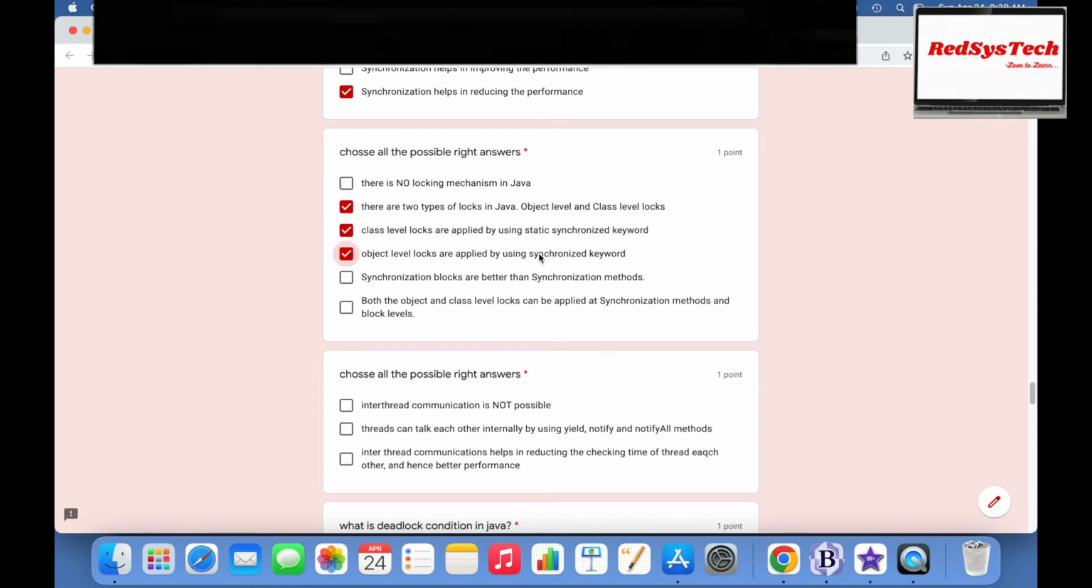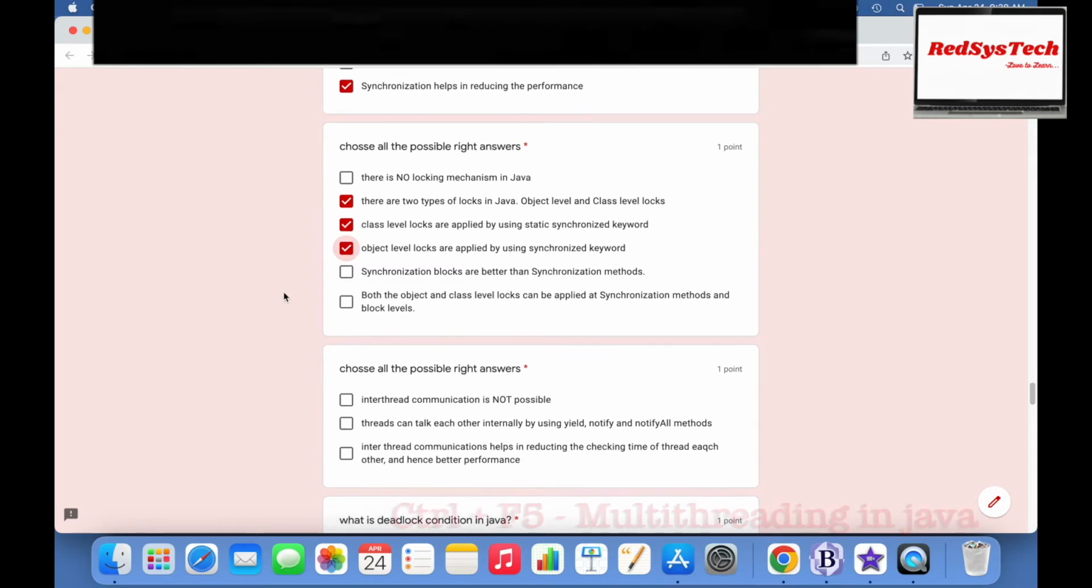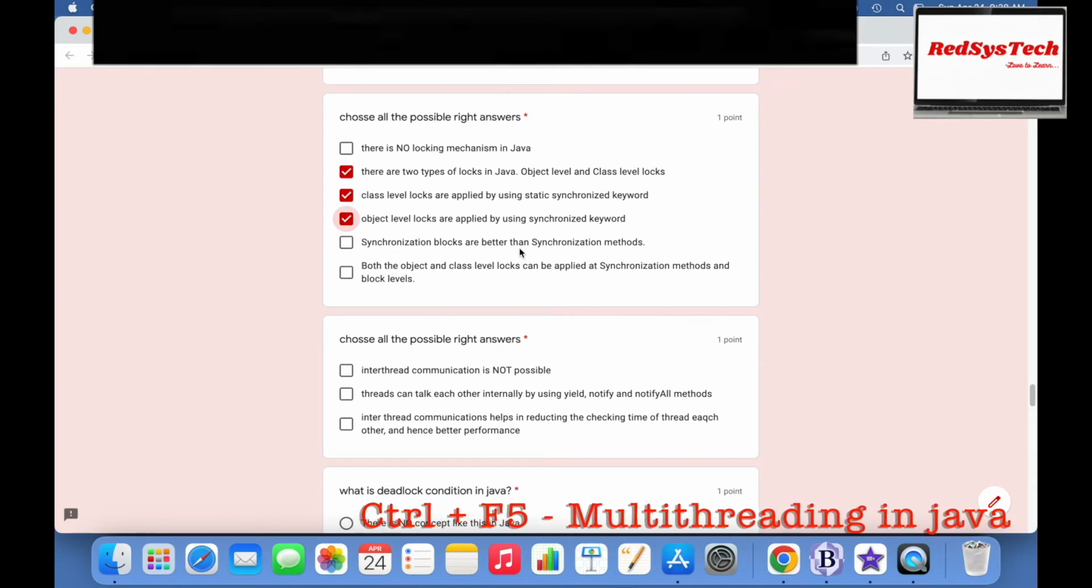If you use the synchronized keyword, that is nothing but an object level lock. If you use static synchronized, that is called a class level lock. Synchronization blocks are better than synchronization methods.